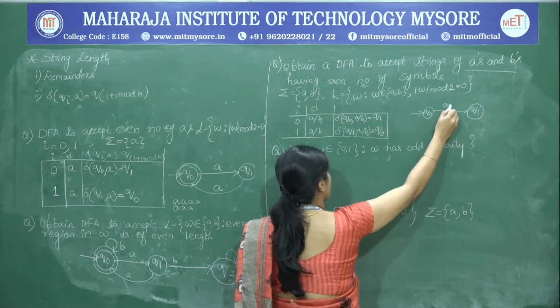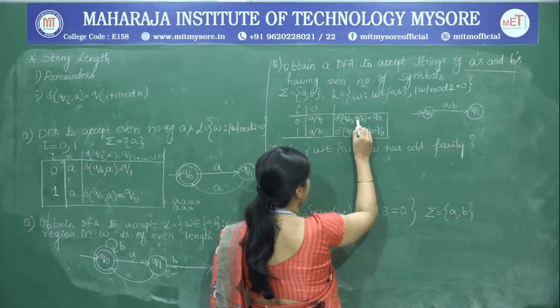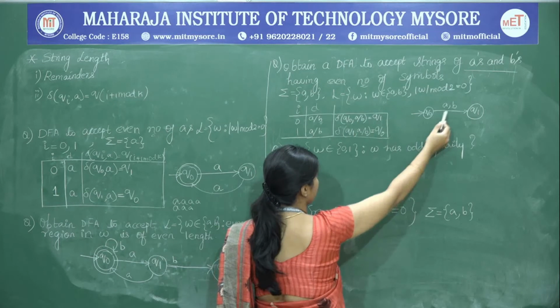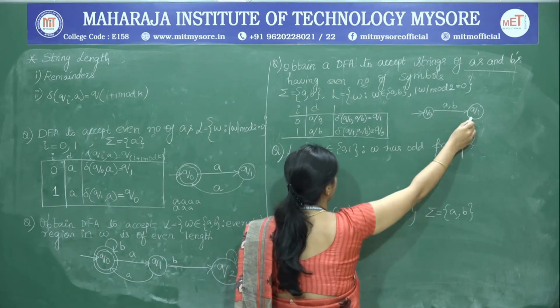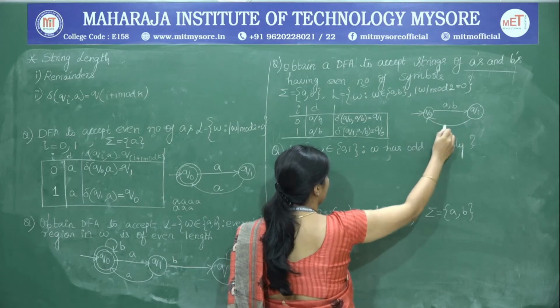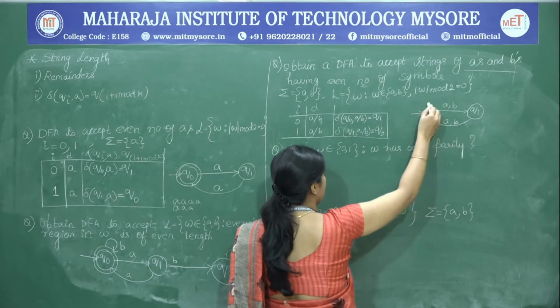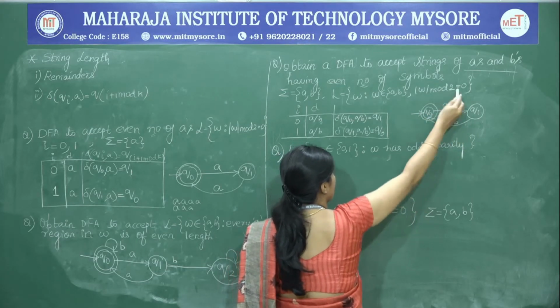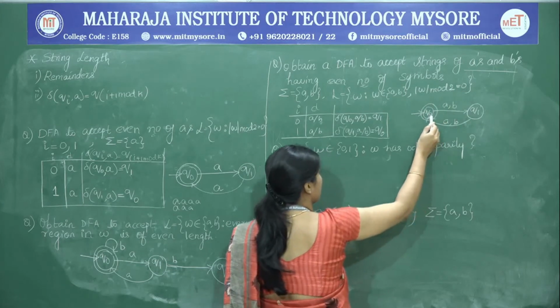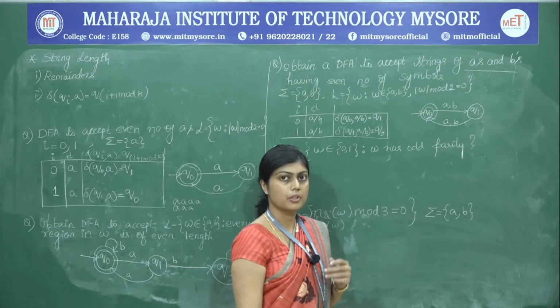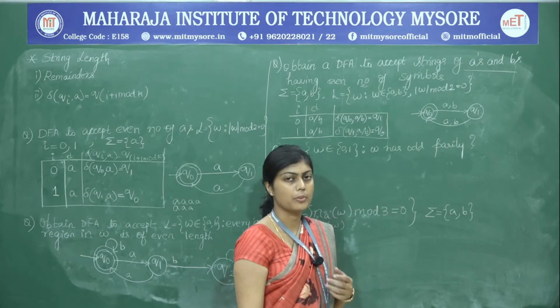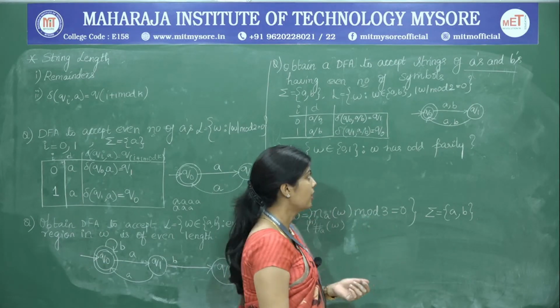So, here Q naught to Q1 can be either on A or on B. Therefore, we write A comma B. Next, from Q1 back to Q naught we have A comma B, and we are interested in mod 2 equal to 0, therefore, Q naught will become the final state. Now, once we have written this, we are going to check whether the proper strings are accepted by this DFA.